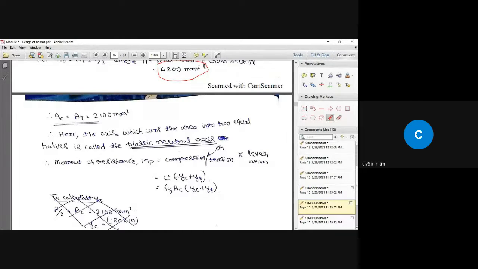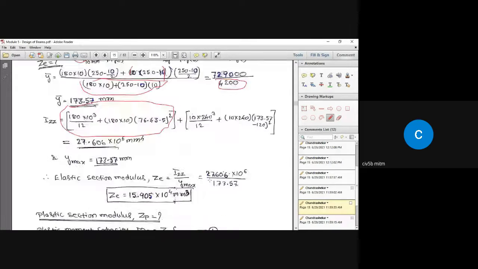Then we need to find out where exactly it is located, and also we need to find out what is the moment of resistance MP of the section, that is given by total compression or total tension multiplied by the lever arm. So what is the lever arm? YC plus YT is the lever arm. What is YC and what is YT?